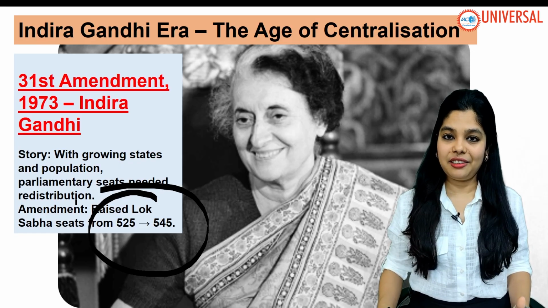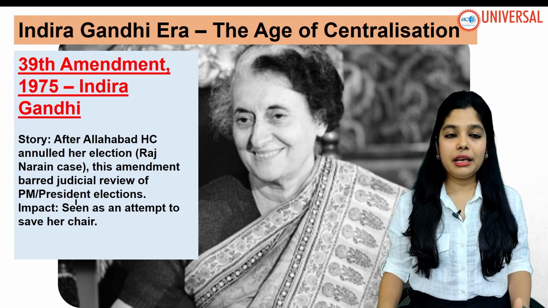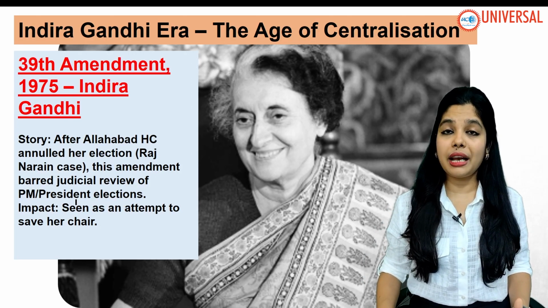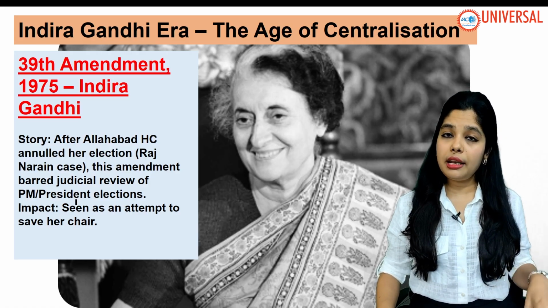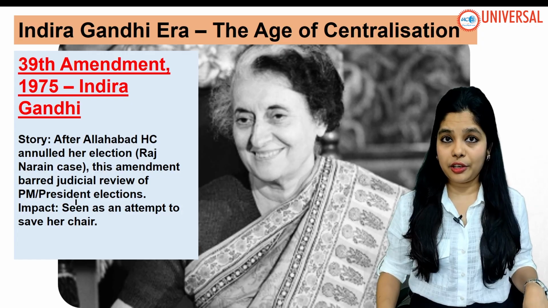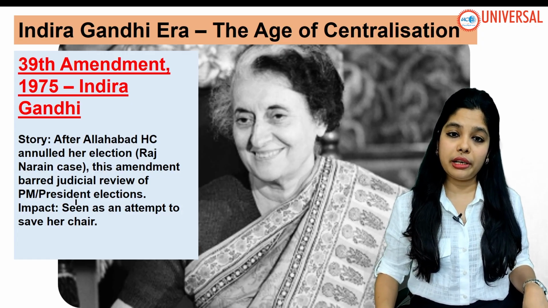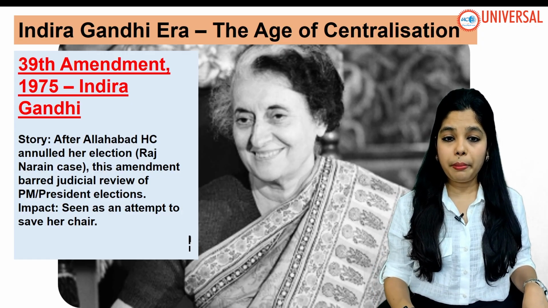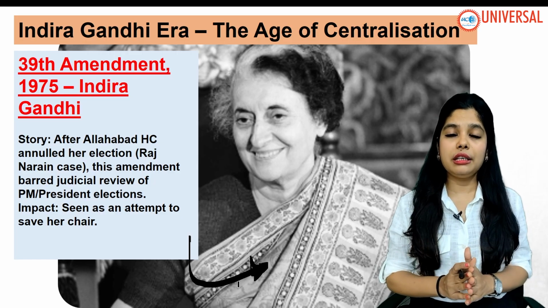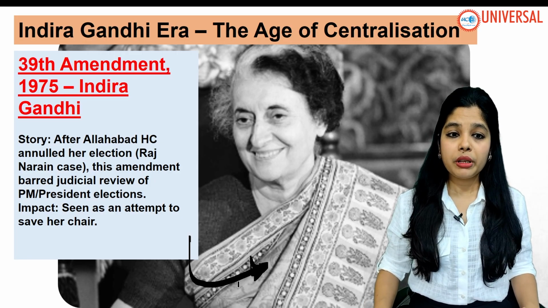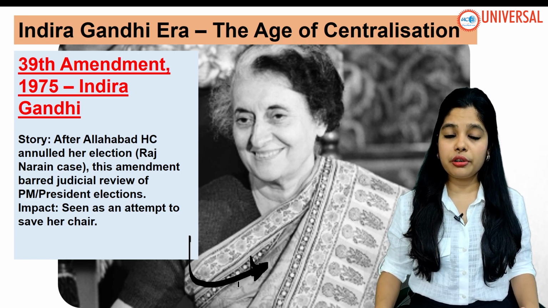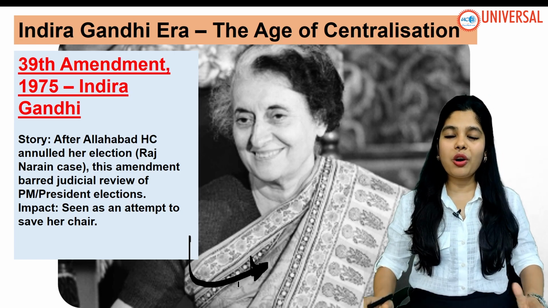That's one. Then came the 39th Amendment of 1975 under Indira Gandhi. This came after the Allahabad High Court annulled her election. The Allahabad High Court said that the election process by which she was elected is null and void, not valid. This amendment barred judicial review of the PM and president elections.